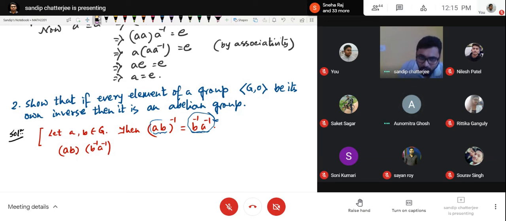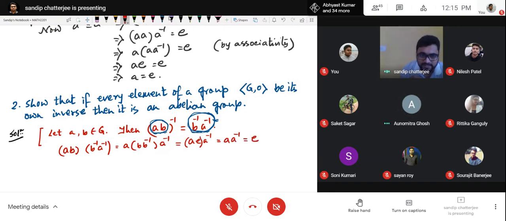So similarly, how can we show that the inverse of this particular element is this element? If we operate both, we will get the identity element. Okay, let us see. So AB operated with B inverse A inverse is equal to A, B operated with B inverse, A inverse. Why have I written this? Associativity. Now B inverse B is the identity, so it is A inverse.